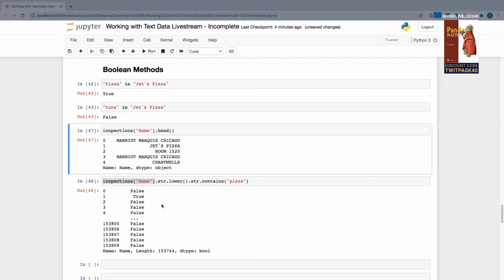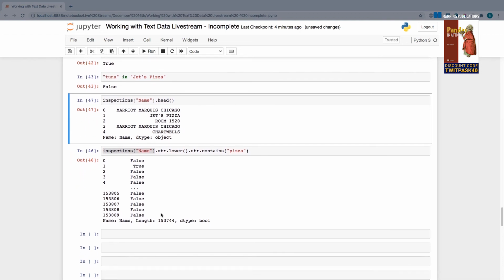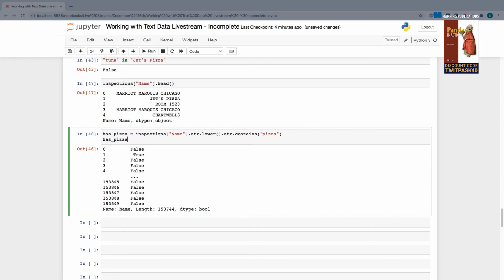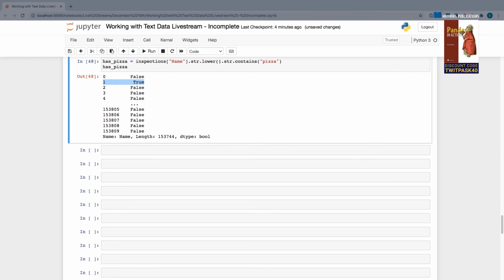So in order to filter in Pandas, I need to keep this series of Booleans. I need to preserve it. So I'm going to save it to a variable called hasPizza. So hasPizza is a Boolean series, a series of Booleans where a true indicates that a row has pizza in its title. What I want to do is extract just the rows that have a value of true in this column. Of the 153,000 rows, give me the ones for which the index position here has a value of true. The way we do that is we simply put my data frame, and then we provide it the Boolean series, hasPizza.